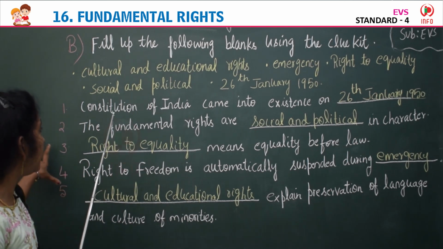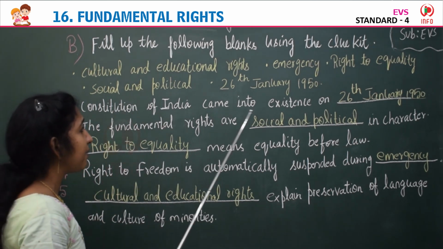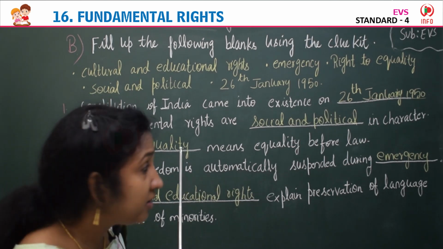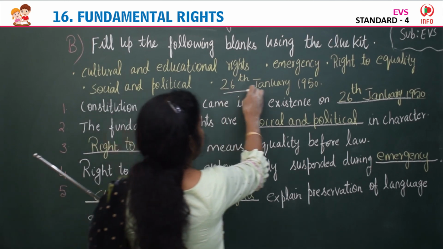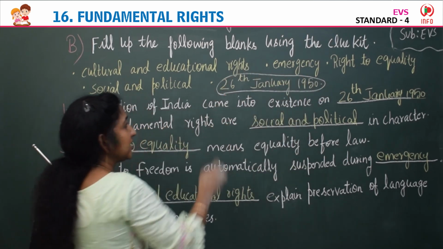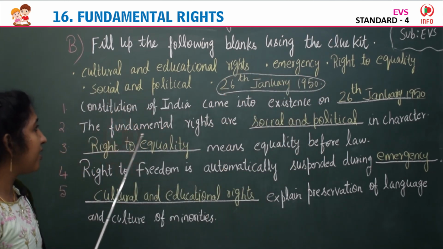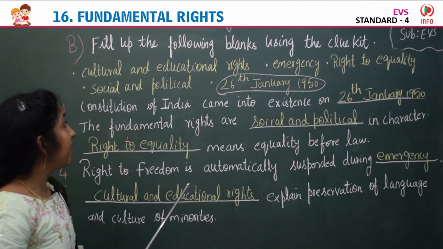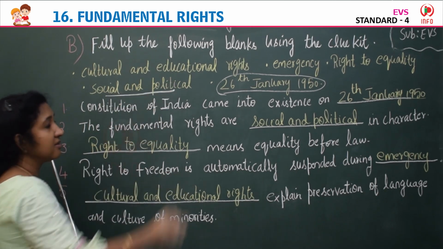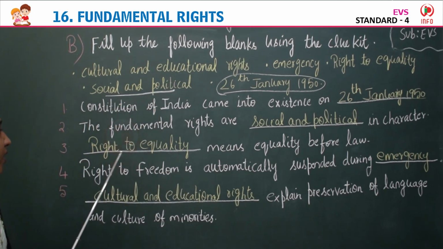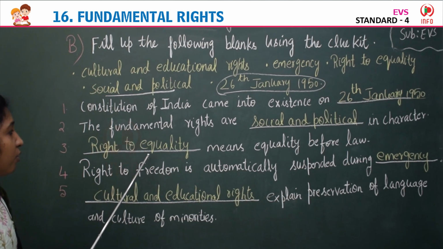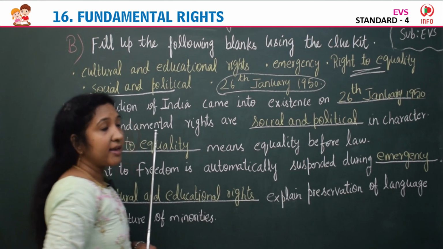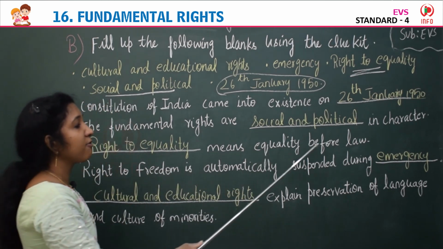So, the first one, Constitution of India came into existence on 26th January 1950. This is the right answer. Next, the fundamental rights are dash in character. They are social and political in character. This is the right answer. Third one, dash means equality before law. Equality before law means right to equality.